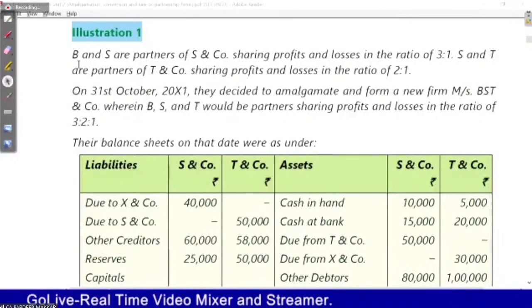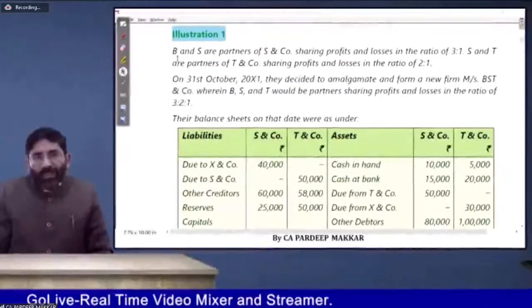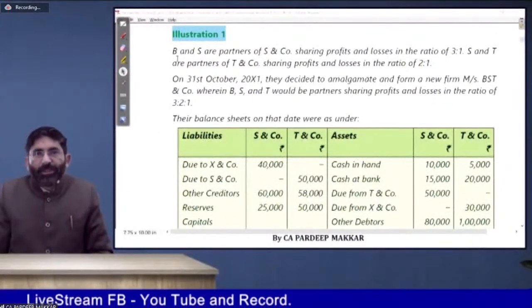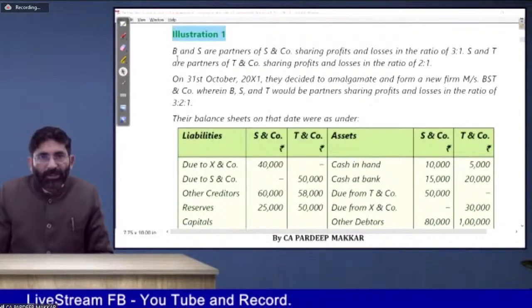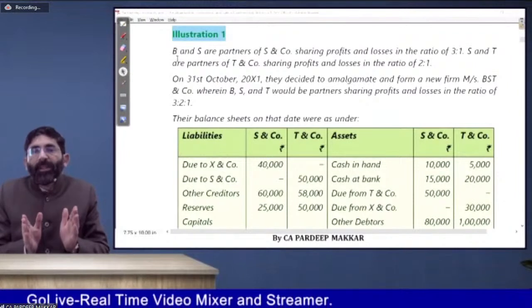Read this illustration, beta. Out of these two chapters, one is dissolution and the second one is amalgamation, sale and conversion. You surely get a minimum 20 marks question in your exam. So be sure that you have done it very seriously and you know each and every concept of it. But these concepts are only lengthy. Otherwise, these are easy. This is a time consuming thing.